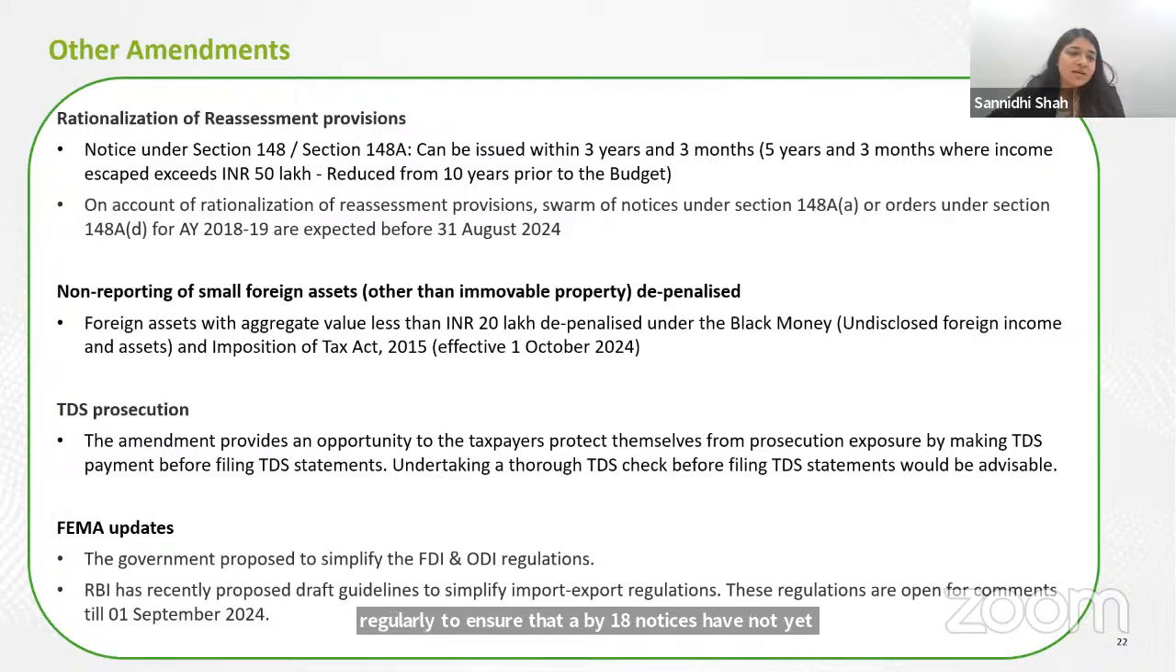Secondly, this is again a welcome amendment wherein they have said that assessees who are holding foreign assets.